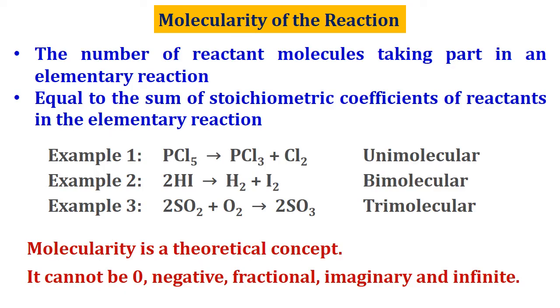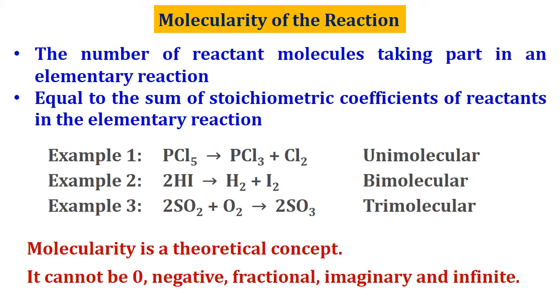With the introduction of elementary and complex reactions, we shall move on to the next topic, molecularity of the reaction. Molecularity of an elementary reaction can be defined as the minimum number of molecules or atoms or ions of the reactants required for the reaction to occur. That is, it is equal to the sum of the stoichiometric coefficients of the reactants in the chemical equation.